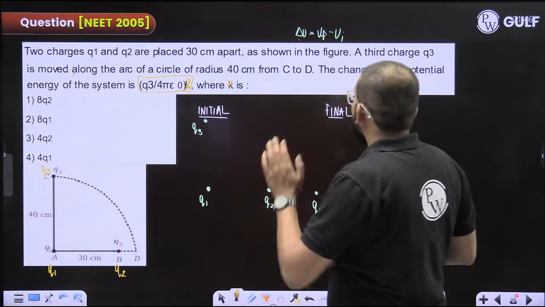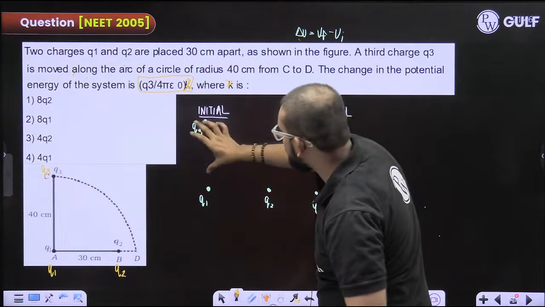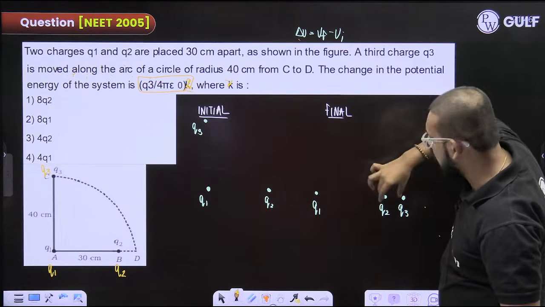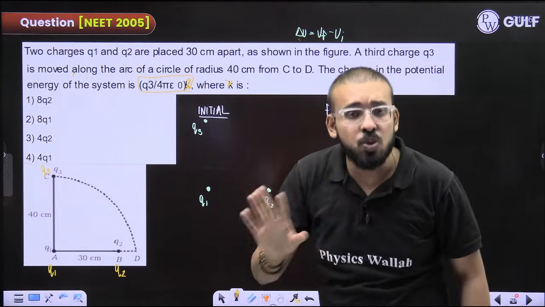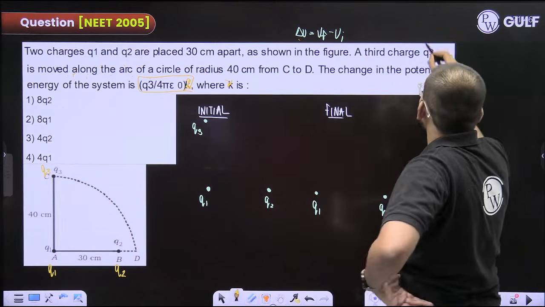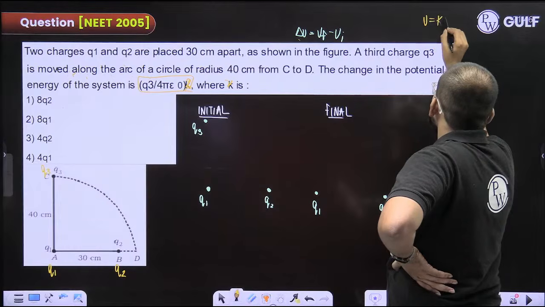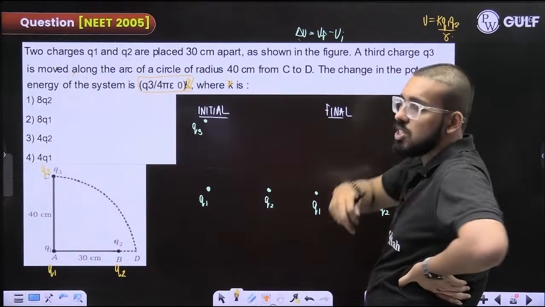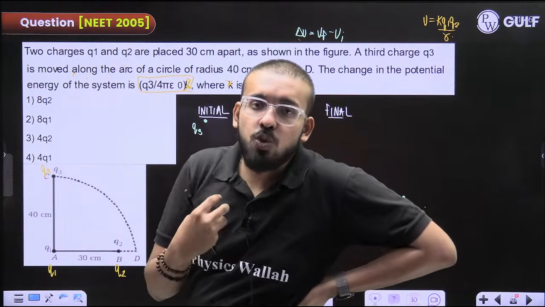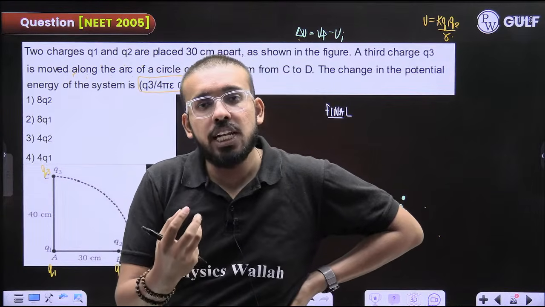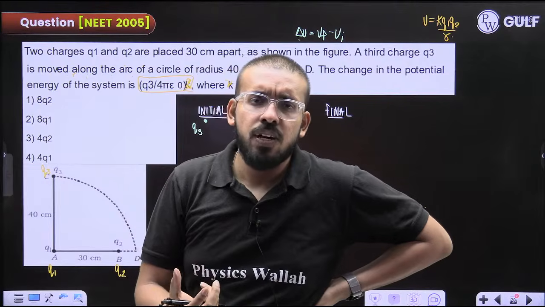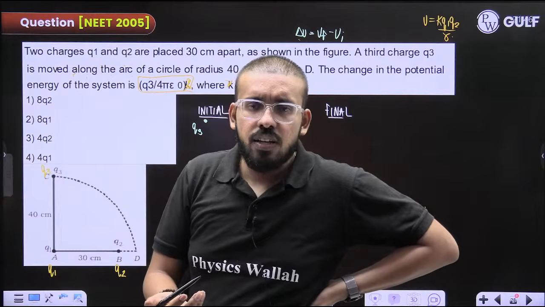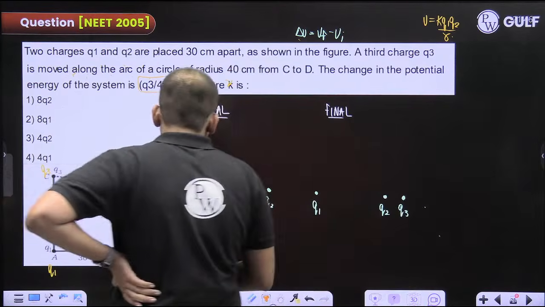Fine. Now I know this pair and this pair you are planning to take, and again this pair and this pair you are planning to take. The answer is no. Take only those pairs, you know that is K Q1 into Q2 by R. You know that this is the potential energy. Now take only those pairs into account whose potential energies are actually changing. If it is not changing, why take it unnecessarily? So I am giving you a hint.